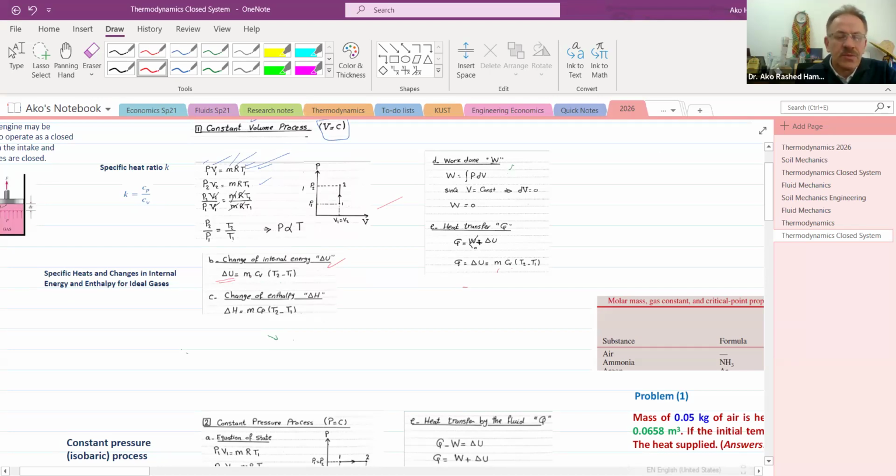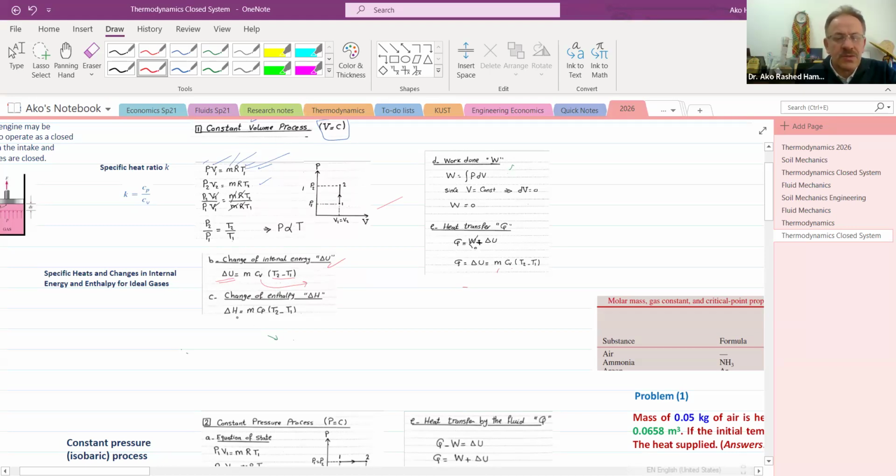So what will that be? It will be mass times C sub V times T2 minus T1. And C sub V is called the specific heat for constant volume.